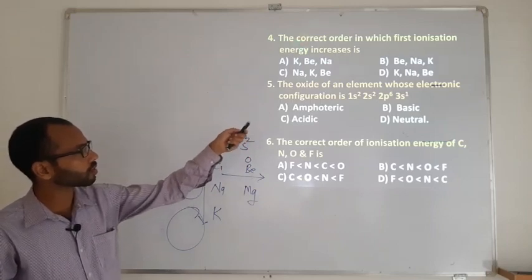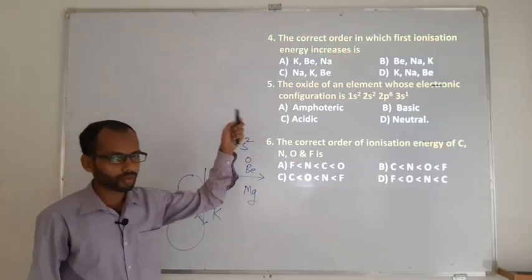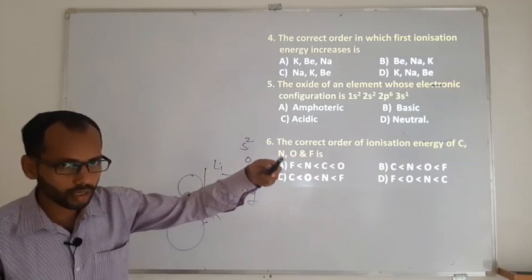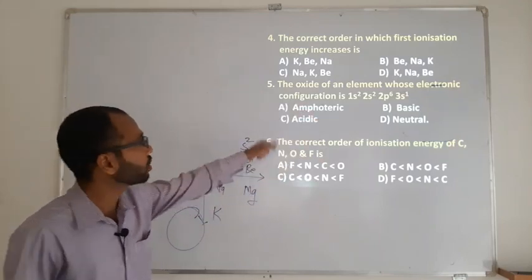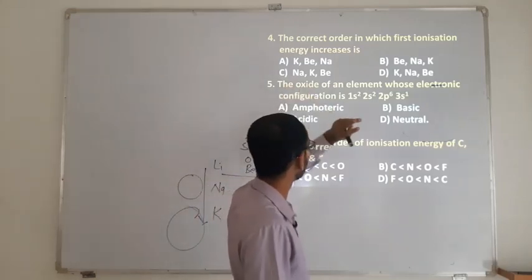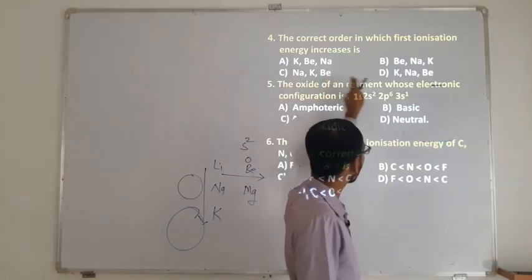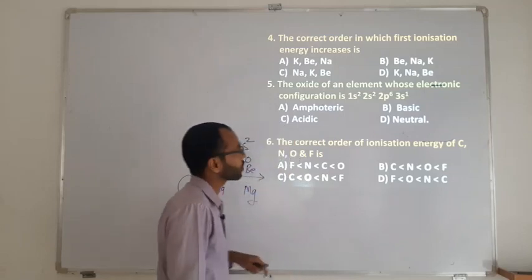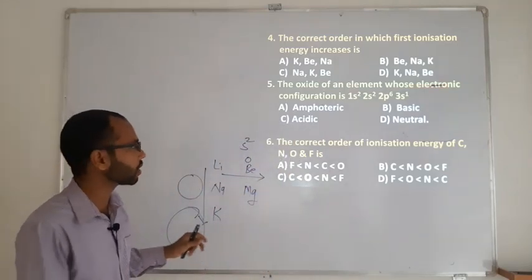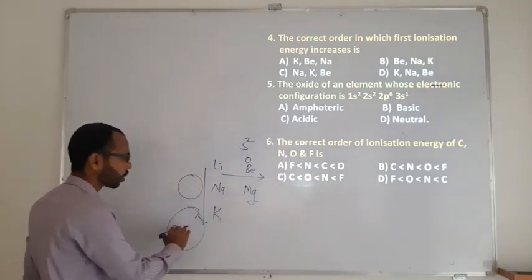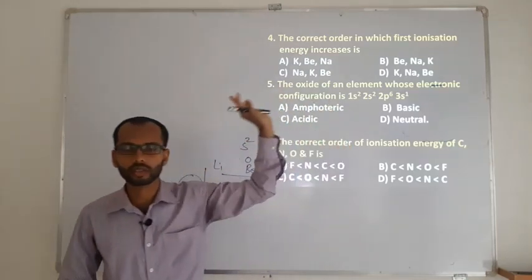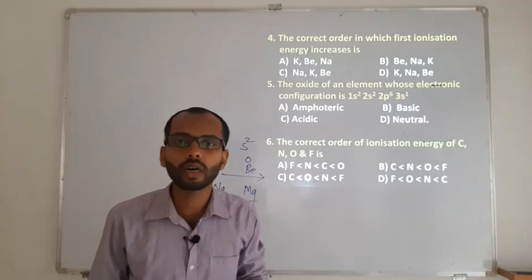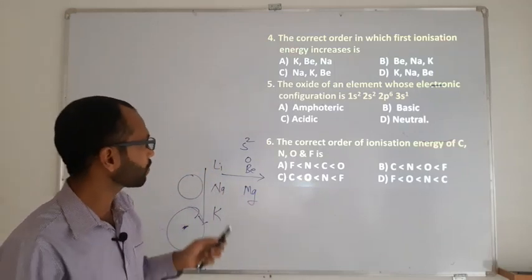They are asking for increasing order. I told you, if you answer in increasing order, the lowest comes first and the highest comes last. So you need to choose options with beryllium last: option C and option D. That means A and B get deleted. Then you see which has the lowest first: C has sodium, D has potassium. So D will be your perfect answer there.